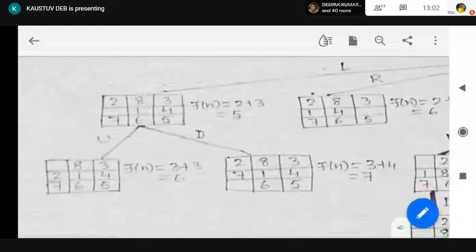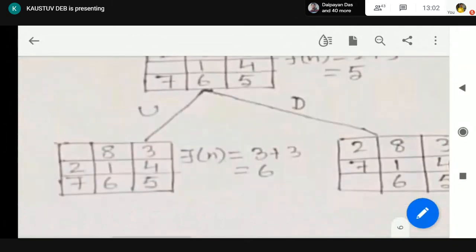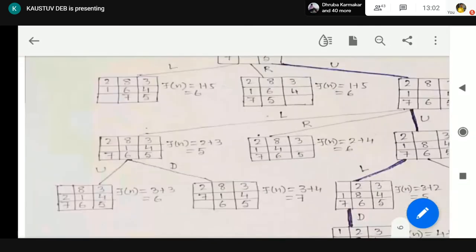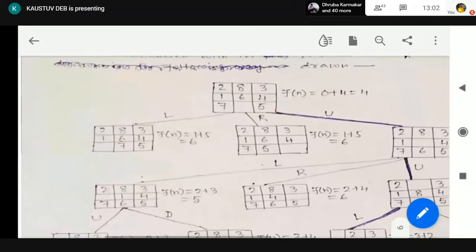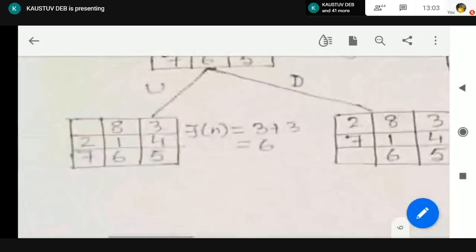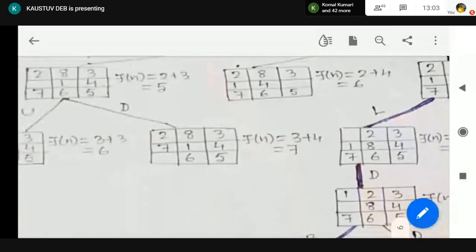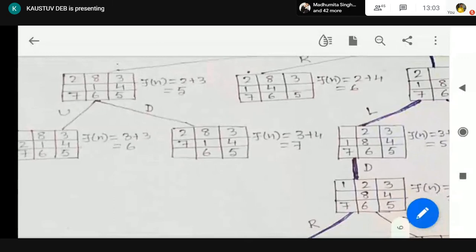So only expansion we are having is up and down. Okay. So from up node we are producing this. So what is Gn here? Earlier Gn was 2. First it was 0, then 1, then 2. We are in the next level, so it is 3. And number of out of place tiles you can calculate is 3. So total Fn equal to 6. Now from the down movement, we have calculated the Fn like this. Okay. Here, so Fn equal to 7.